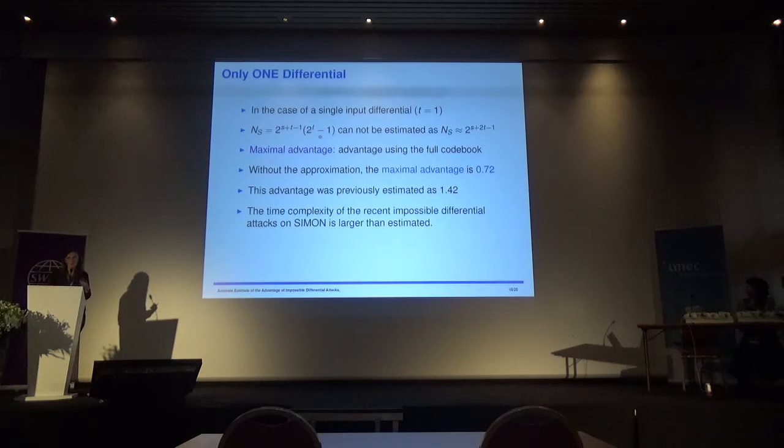But for block ciphers using 4-bit words, the two values can have an impact. This is why the time complexity of the recent impossible differential attack on Simon is larger than was actually estimated, because the advantage was wrongly estimated.